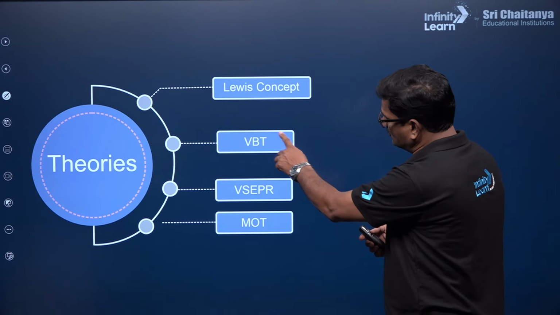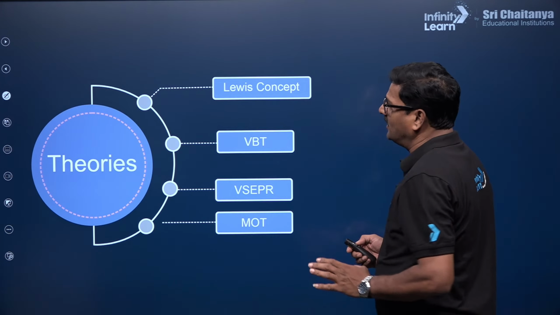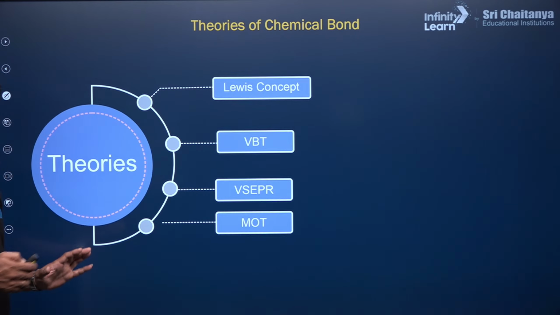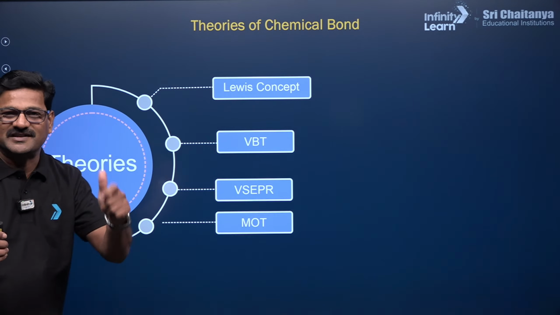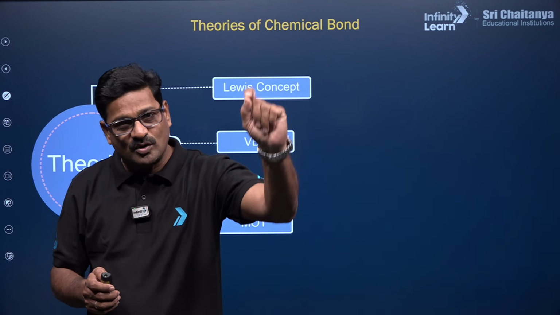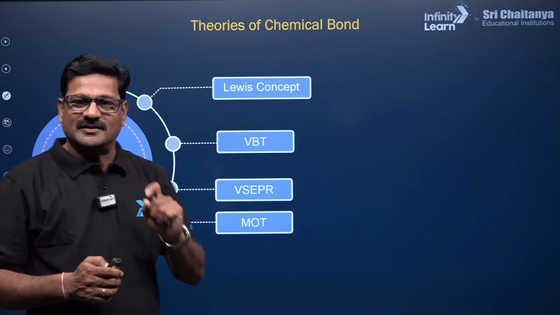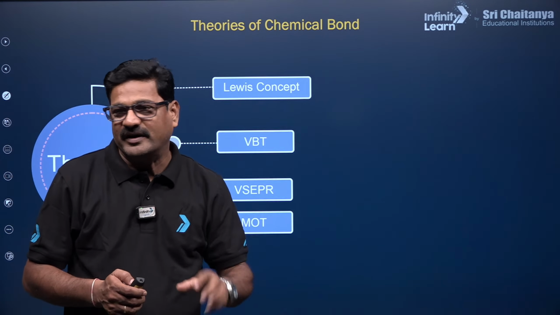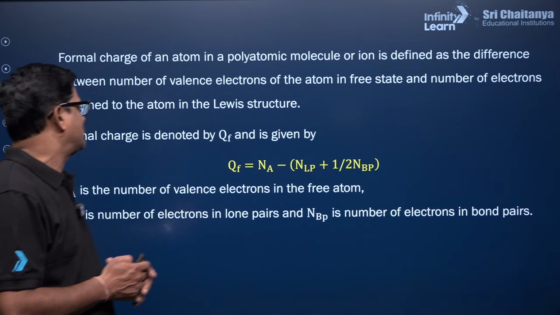So today's concept is going to be valence bond theory, and let us discuss these theories in sequence. Children, get ready, take a pen and paper, and write noteworthy points. I'm not asking you to write the total notes. In the Telegram channel, the notes will be given automatically in PDF form. You can download it.